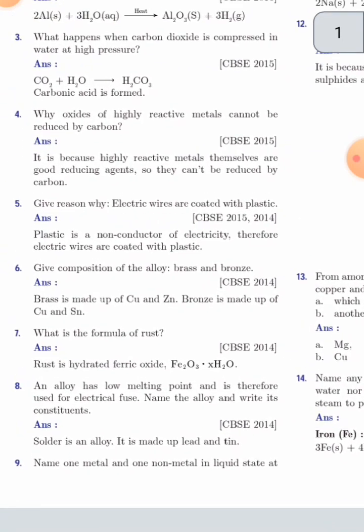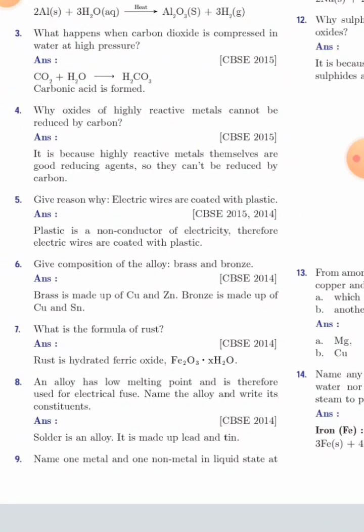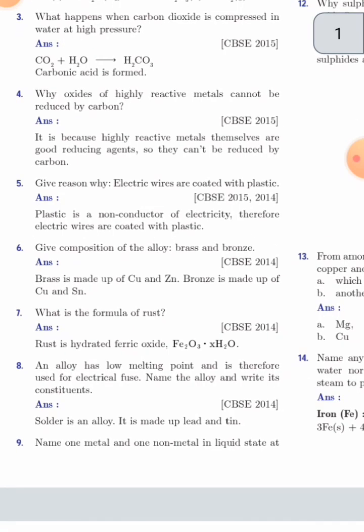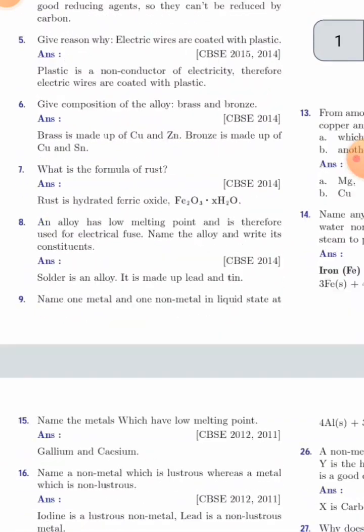And question number 6, you can see: give a comparison of the alloys brass and bronze. Brass is made up of Cu, copper, and zinc. Bronze is made up of Cu and Sn. What is the formula of rust? Rust is hydrated ferric oxide, formula Fe2O3·xH2O.